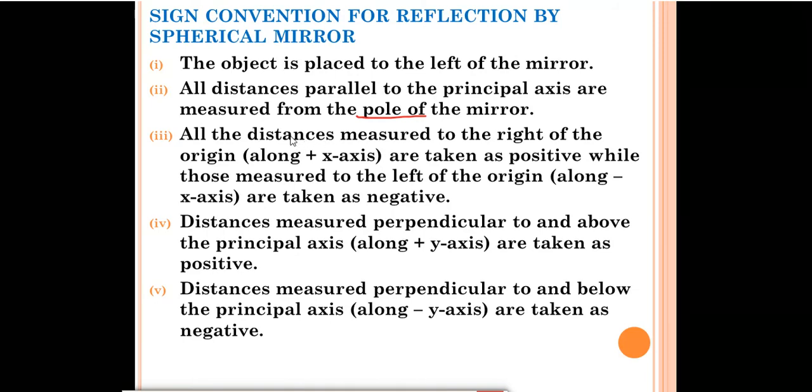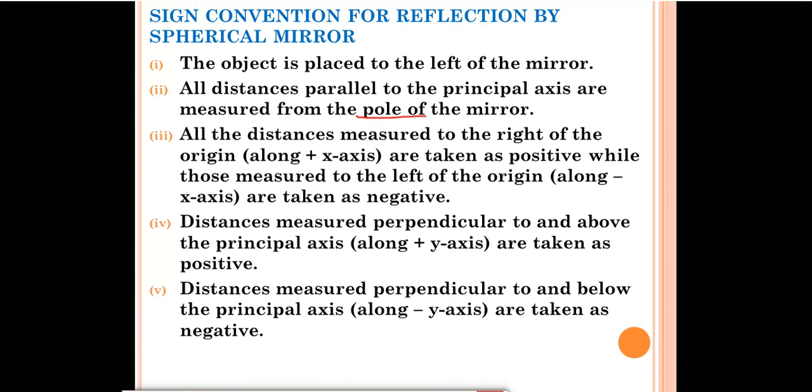Distances which we measure to the right of the origin along the x-axis, that is along the positive x-axis, are taken as positive, and those distances which we measure to the left of the origin, meaning the starting point, are taken as negative. Distances measured perpendicular to and above the principal axis are taken as positive, but distances measured perpendicular to and below the principal axis are taken as negative.